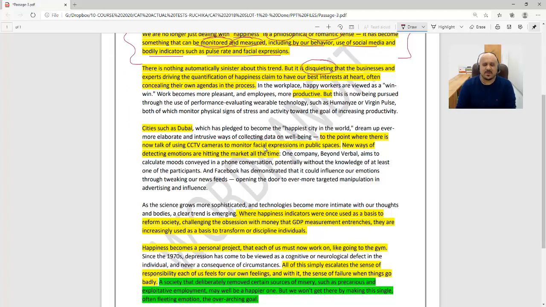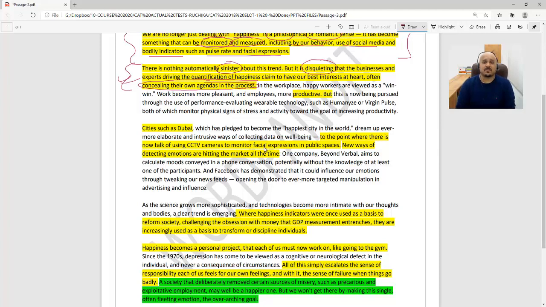So there is uneasiness, according to the author of the passage, that the businesses and experts driving the quantification of happiness, remember happiness now is being converted into numbers, claim to have our best interests at heart, often concealing their own agendas in the process. So the author is implying these companies have their own agendas, these subtle agendas. It's not that they're very sinister or evil, but they do have their own agendas.